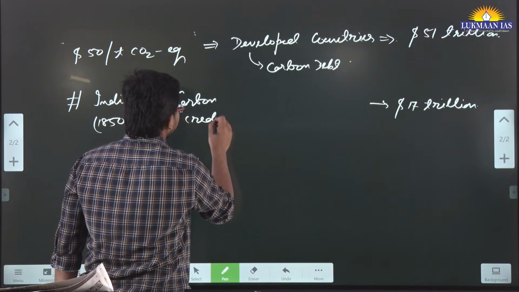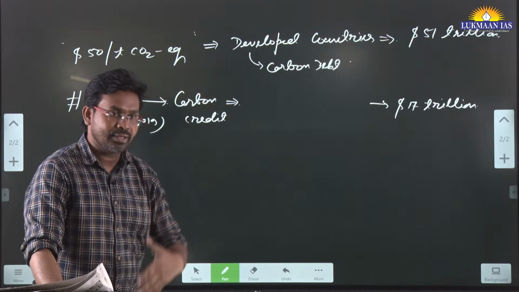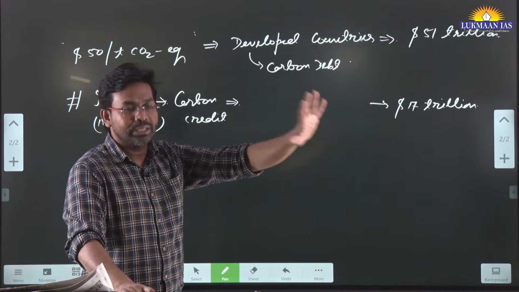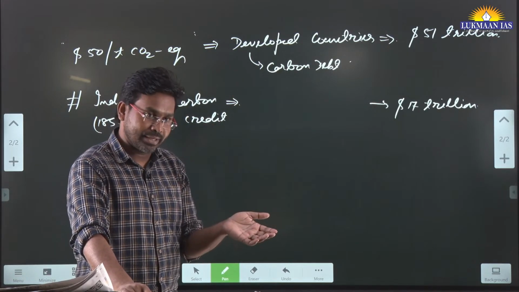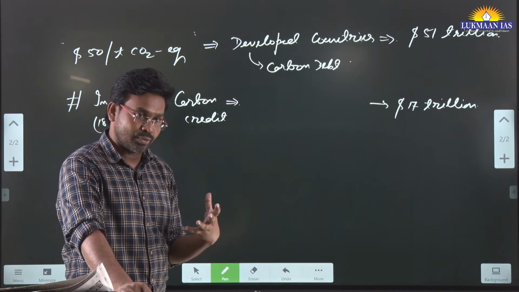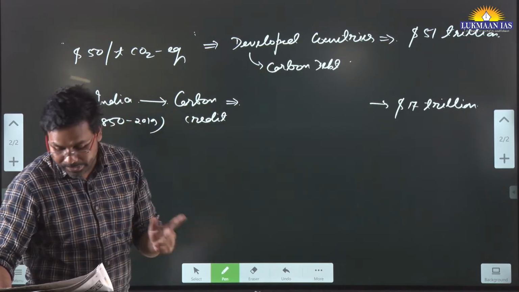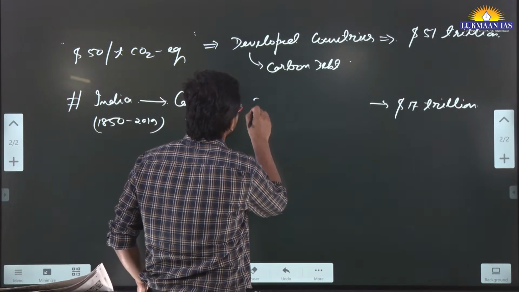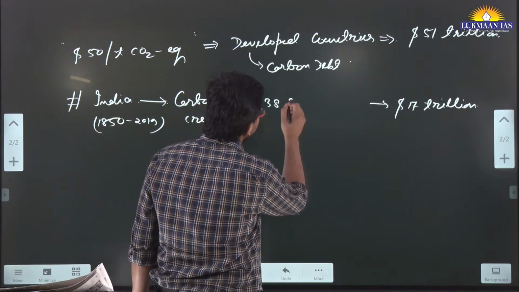So India has an overall carbon credit. I think they will not actually receive this much, but they are saying that if we distribute according to the carbon budget to all the countries, the developed countries have emitted much more than what they should have emitted, so they are on a carbon debt. India has not emitted as much as should come into its account. So we have a carbon credit which is equivalent to 338 gigaton.